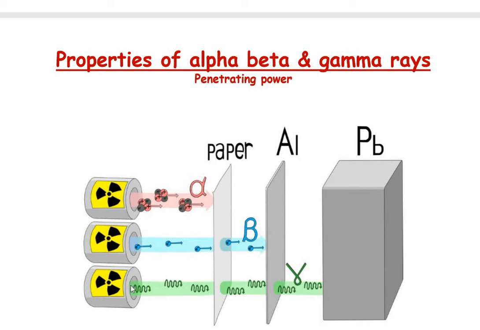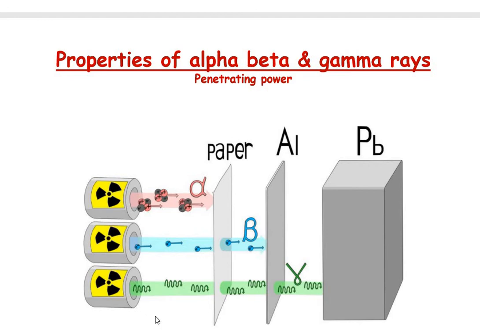So the penetrating power is highest for gamma rays and least for alpha rays, because an alpha particle, He2, has some mass, with 2 protons and 2 neutrons in it, so it can't penetrate through paper or anything like that. But a beta particle is a very light particle compared with the alpha particle, so it can penetrate paper and reach the aluminium foil.